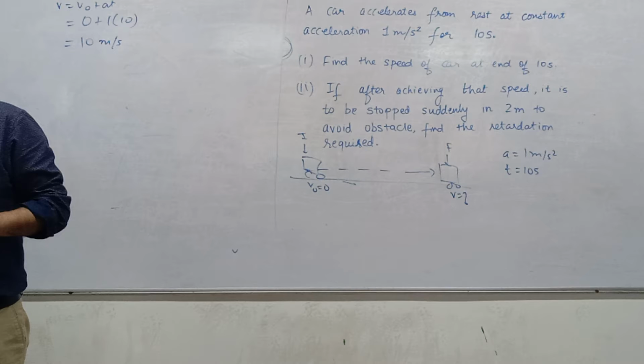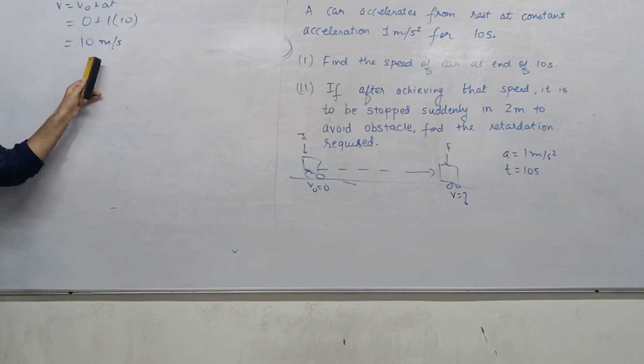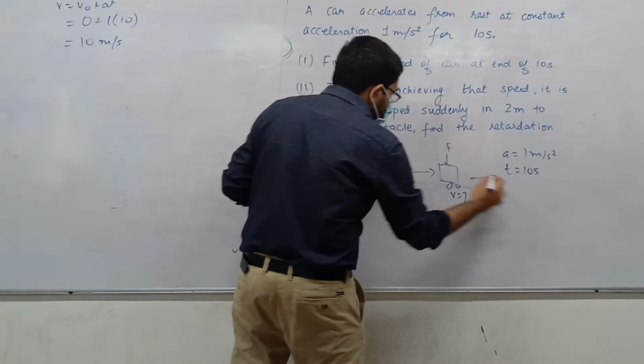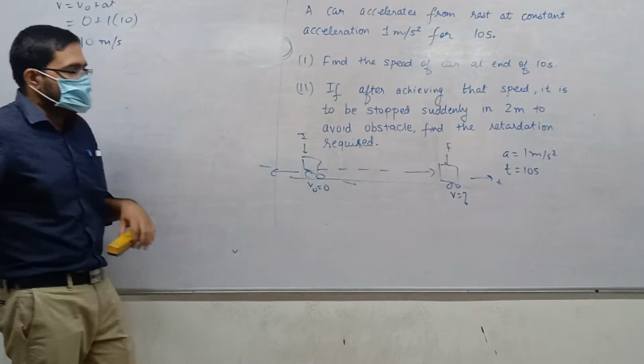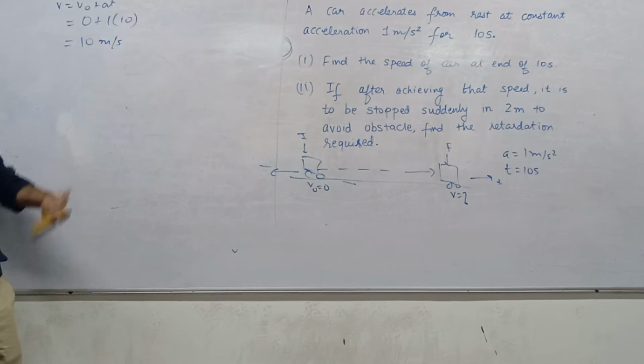Meter per second, not meter per second square. This is the velocity, and that will also be the speed because we are assuming that this vehicle is going towards the right side. Okay? First part is done. Now what to do?